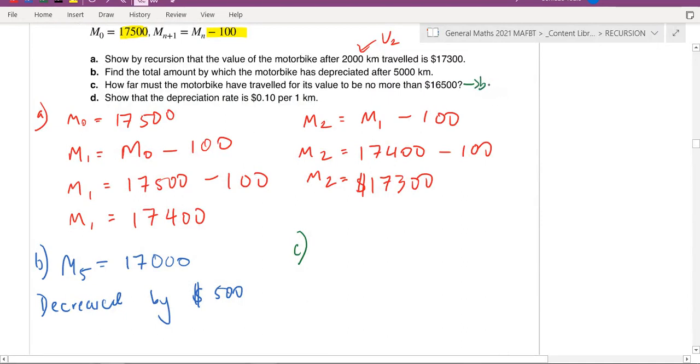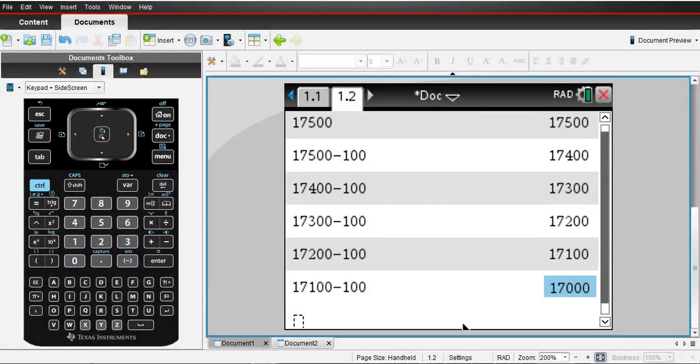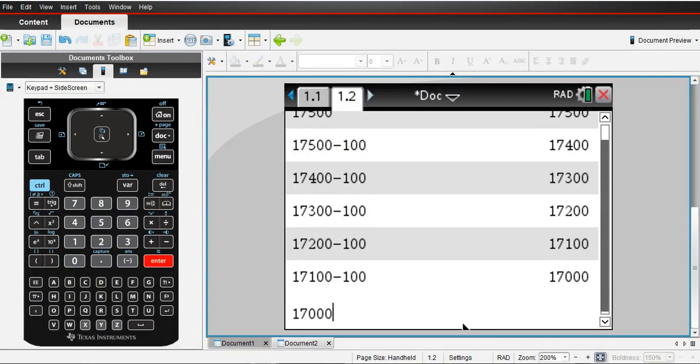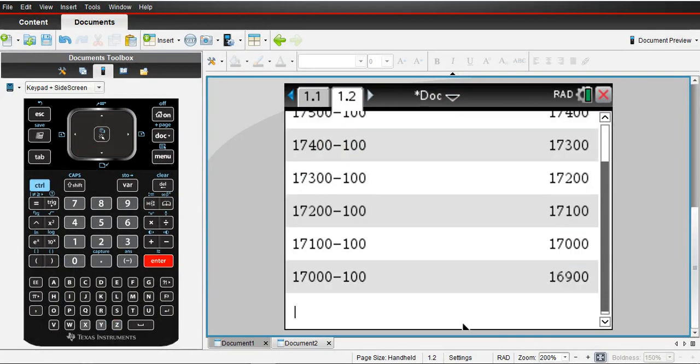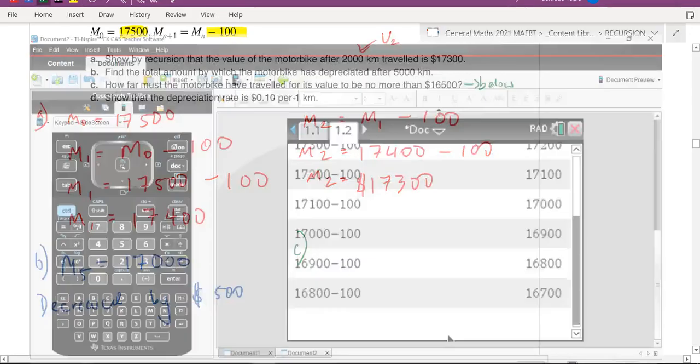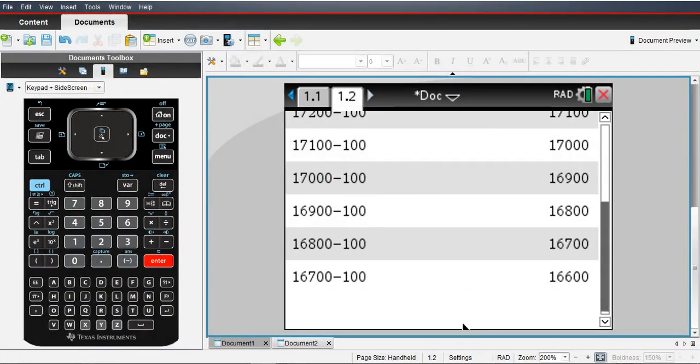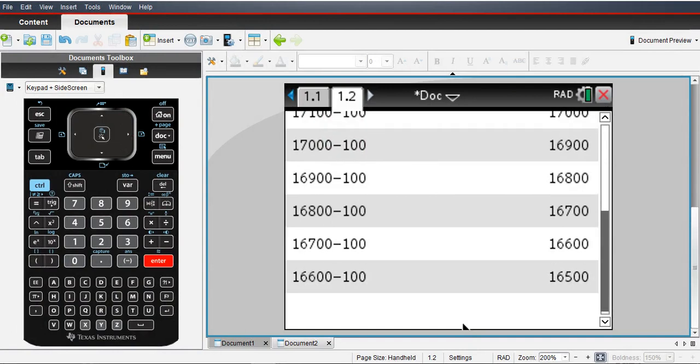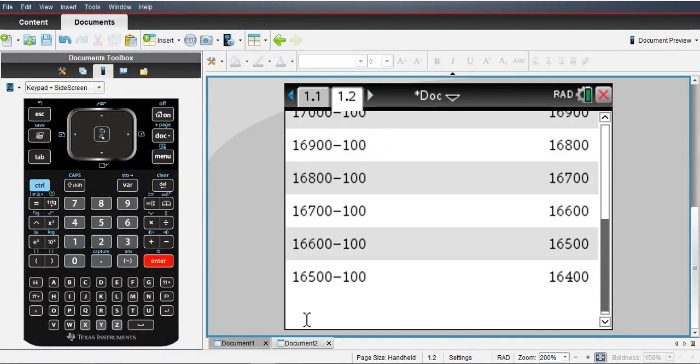Sorry, so 16,000. Yes. So how far would the bike have traveled for it to be below? Well, let's have a look. So this is term number 5, 6, 7, 8, 9, 10. Okay. I would say 11.